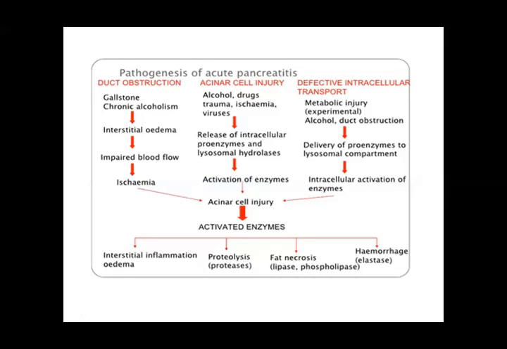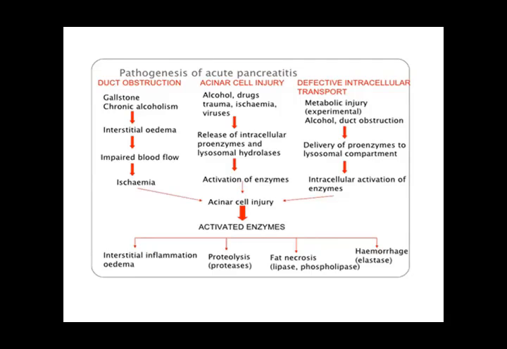Now, the pathogenesis of acute pancreatitis. In case of ductal obstruction, which could be due to gallstones or alcohol, it leads to interstitial edema. There is impaired blood flow and ischemia. You can see this table. In case of acinar cell injury, what happens? The causes are alcohol, drugs, trauma, ischemia, and viruses. They lead to release of intracellular proenzymes and lysosomal hydrolases. These hydrolases and proenzymes lead to the activation of enzymes. There is acinar cell injury.